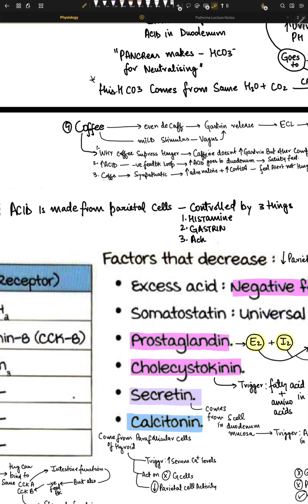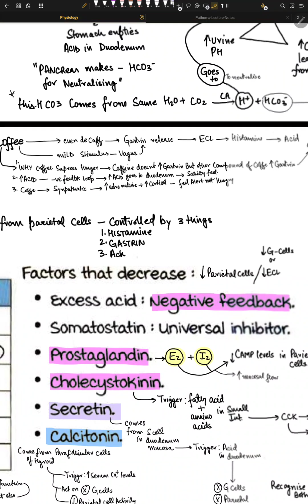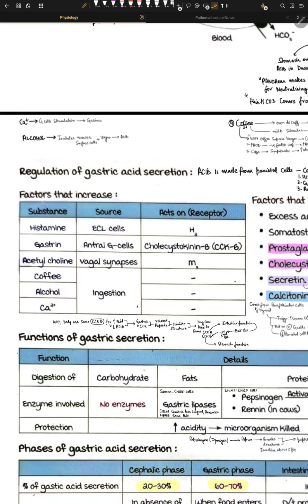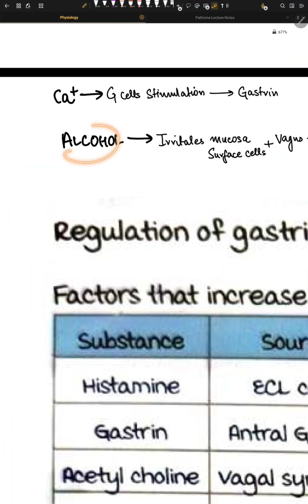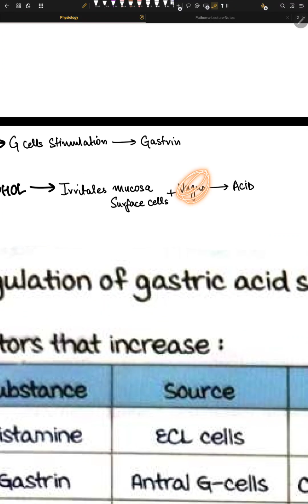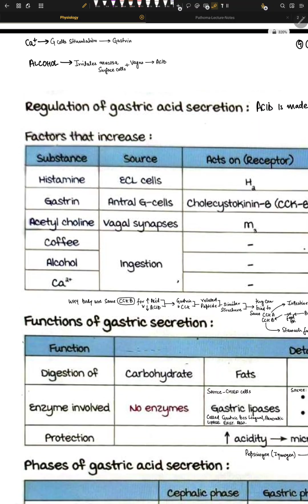The other way coffee works is that it triggers the sympathetic system, right? It activates it, and it increases a little bit of adrenaline, right? It increases a little bit of cortisol, and then you feel alert and not hungry, right? Because who wants to feel hungry when they are stressed, right? Cortisol is a stress hormone, you know that, I hope. Alcohol, cool stuff, right? Alcohol irritates the mucosa, and it stimulates the vagus, right? And it leads to acid secretion on the surface, right? So we understand this.